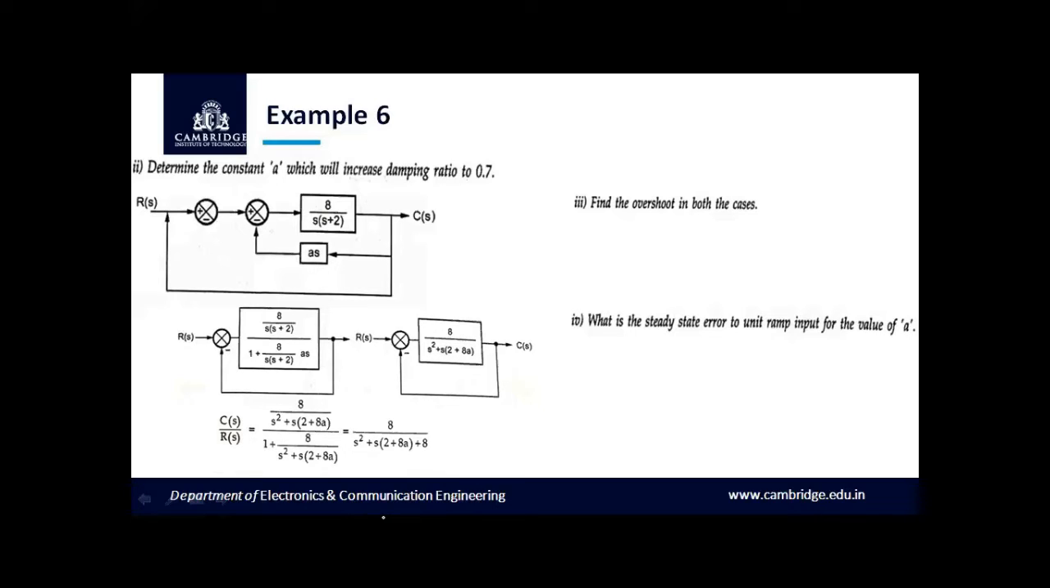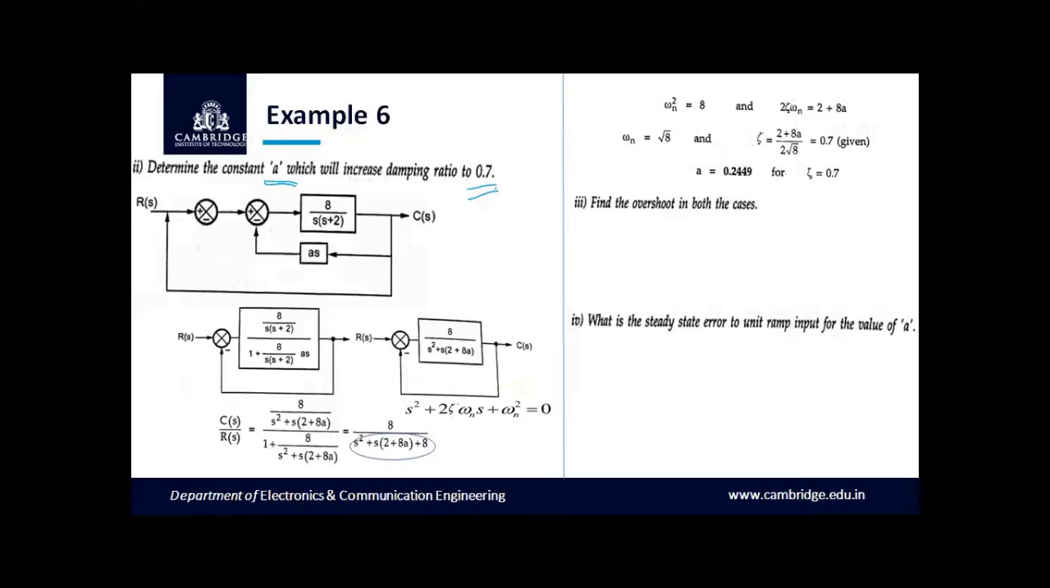So now the question is to find the constant a. Given zeta, we compare the denominator of the closed loop transfer function equals to 0 with the characteristic equation s square plus 2 zeta omega n s plus omega n square. Here in this case, if you compare both, omega n square is equal to 8 and 2 zeta omega n is equal to 2 plus 8a. Zeta is given in the question, so let us substitute zeta as 0.7 and we know omega n is equal to square root of 8. If you substitute, we can get the value of a as 0.2449 for given zeta is equal to 0.7. So I have done with the second case.